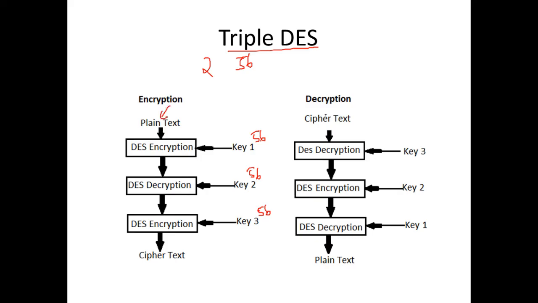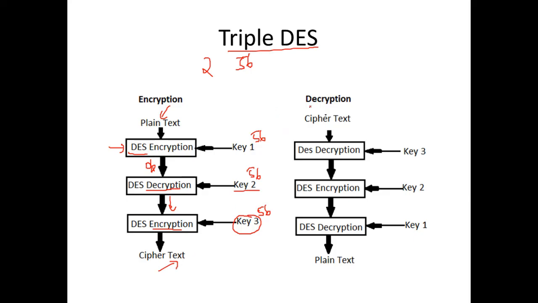We're going to take the plain text and encrypt it using DES encryption. Then this output will be given to decryption, and for this we'll be using a different key K2. The decrypted output will be fed to DES encryption with a different key of 56 bits to finally get the ciphertext.